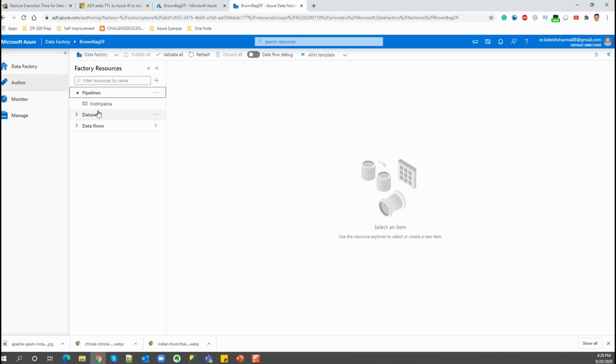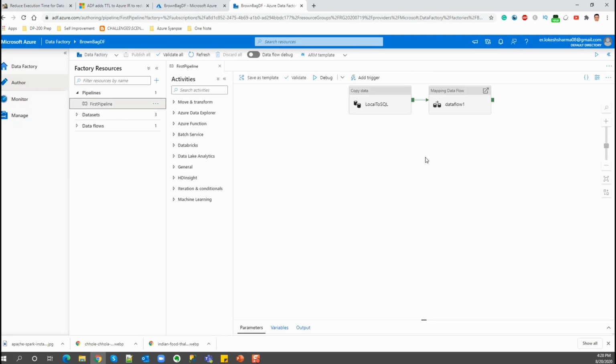So we have a pipeline here. This is the same pipeline, and we have one data flow inside it. So we will be looking at the scenario where we are executing the same job multiple times. So having set the TTL now, the expectation would be when we run this pipeline again, it will use the same clusters that are set by the first run, and the time for executing this pipeline should considerably come down. So let's see that in practical now.